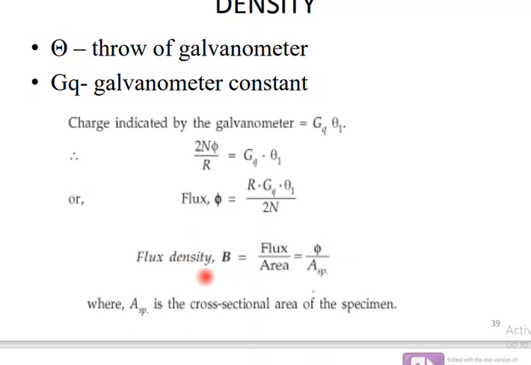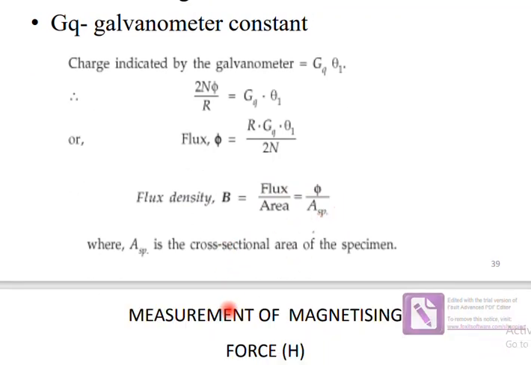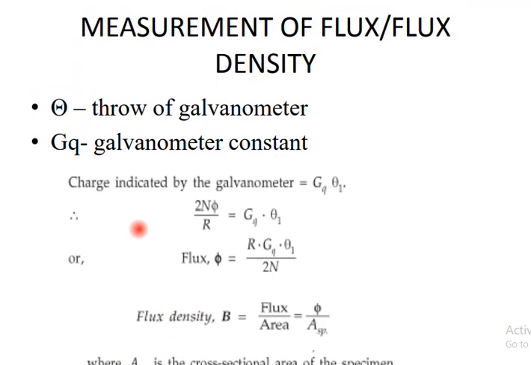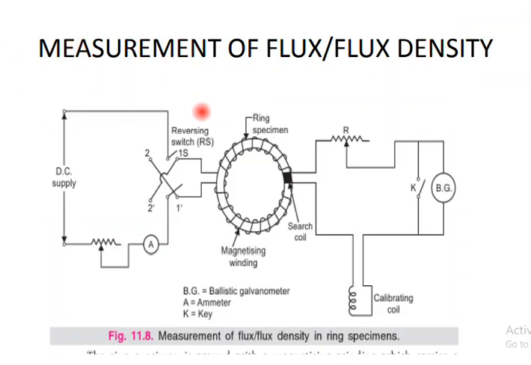So the flux density B is equal to flux divided by area, that means phi divided by A_sp. A_sp is the cross sectional area of the specimen. So this is the flux density measurement in magnetic systems, the measurement of flux density in the ring specimen.